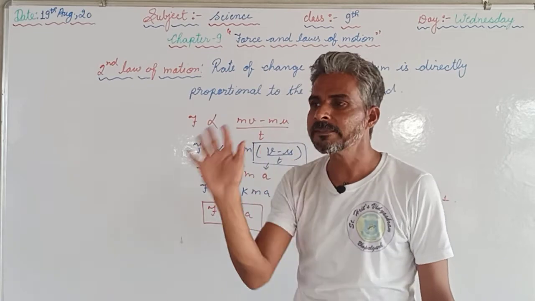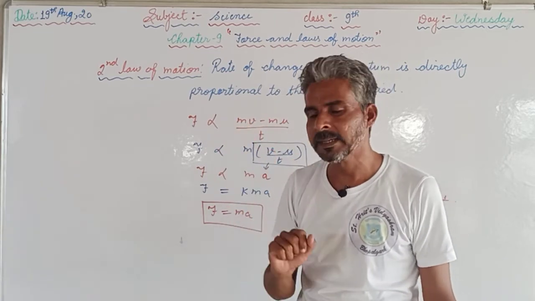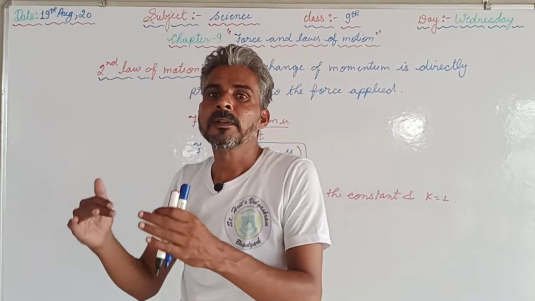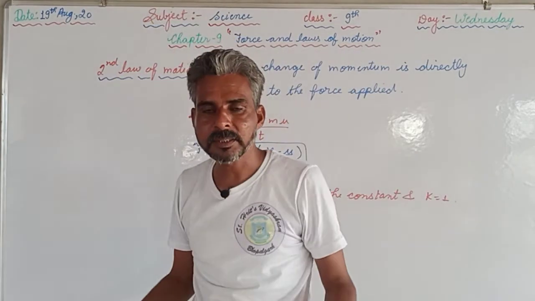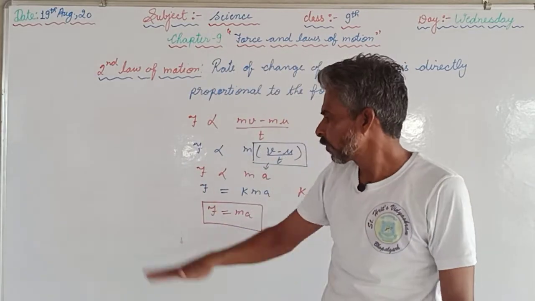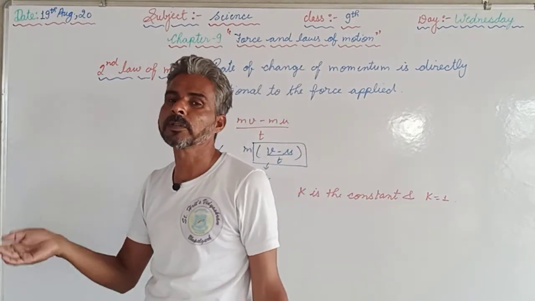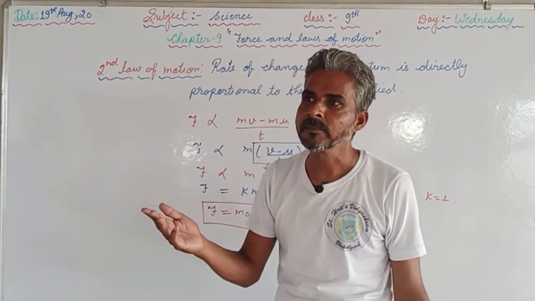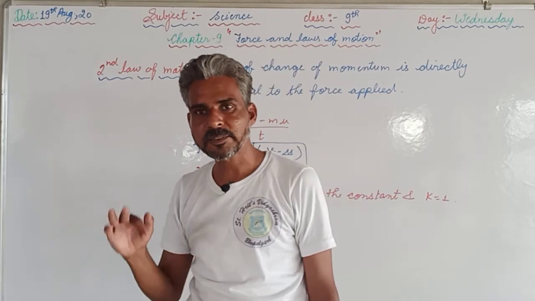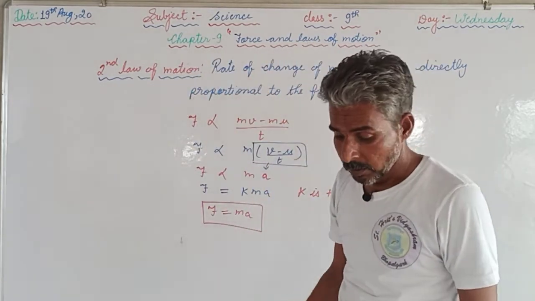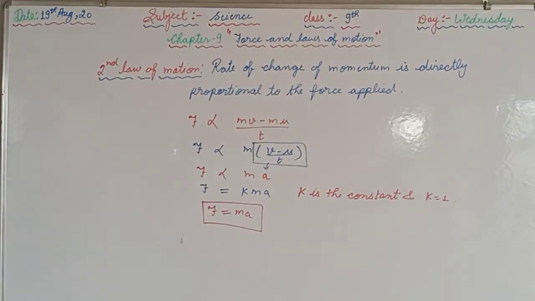So how much force I apply on any object, in this example the football, the ball will move with that much acceleration as compared to the force. So the second statement is that the acceleration produced in an object is directly proportional to the force applied. If more force is there, acceleration will be more. If less force is there, the acceleration will be less. So now we got two statements of the second law of motion. Whichever you feel is easier, you can use that.